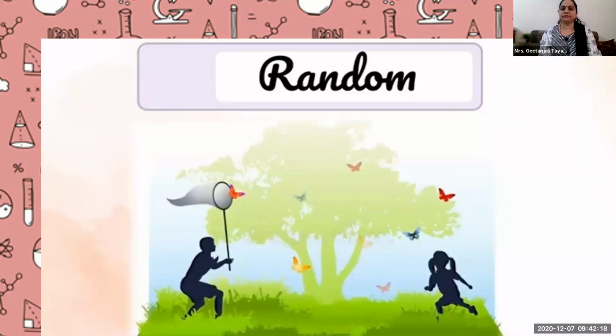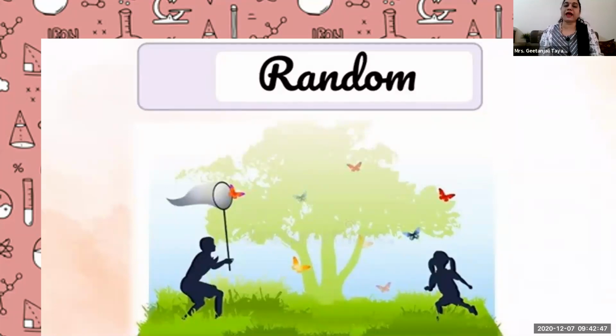Example, what do you find here? Yes, butterflies. Butterflies are just moving around. So the movement of a butterfly comes under random motion, because we cannot be certain that the butterfly will go straight a long distance.